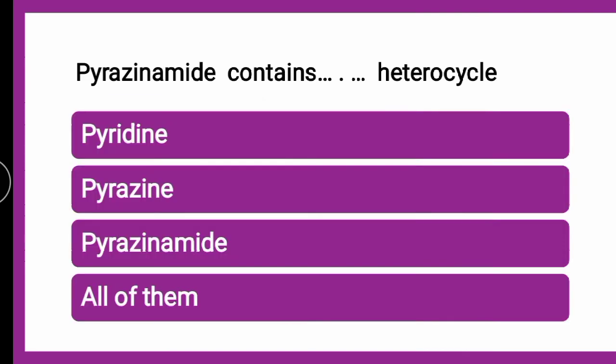Next question is, pyrazinamide contains dash heterocycle. Whether it contains pyridine, whether pyrazine, whether pyrazinamide, or all of them, the correct answer is it is pyrazinamide. This is the typographical mistake. Pyrazinamide contains the pyrazine heterocycle. You can rectify the answer. It contains pyrazine heterocycle, since the name pyrazinamide.